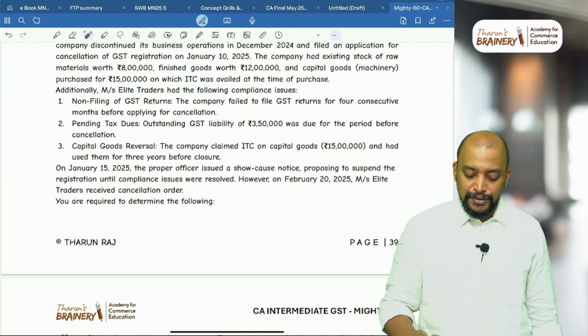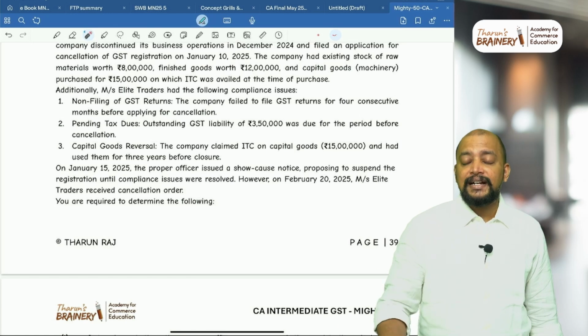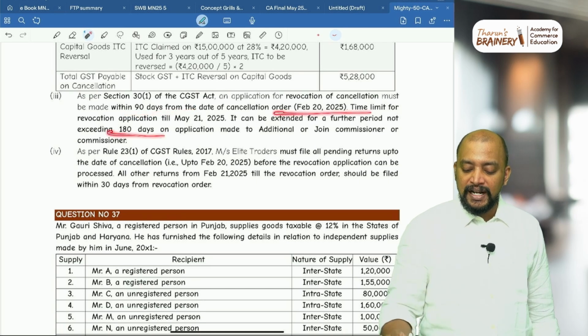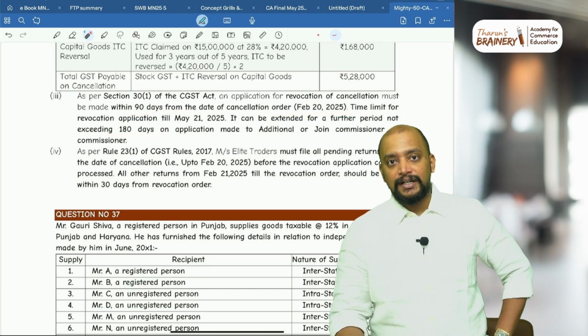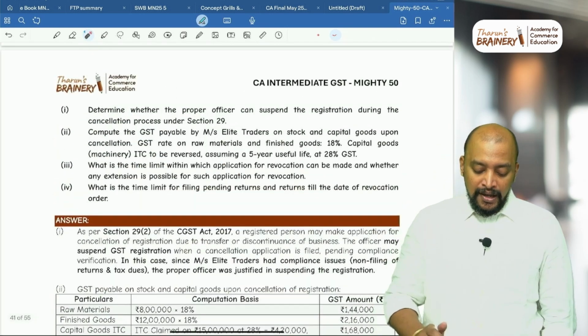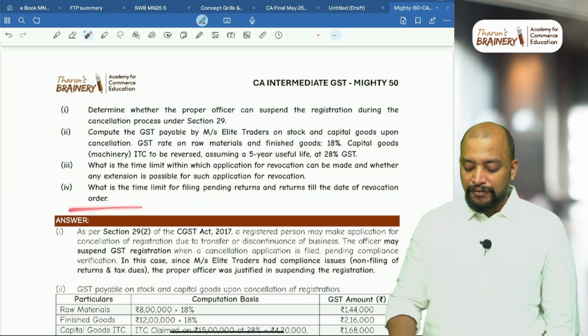February 20, 2025. Now from there, within 90 days, and it can be extended for a further period of 180 days. Okay, so first 90 days and then 180 days from the date of cancellation of registration, cancellation order, they can make application for revocation. What is the time limit for filing pending returns and returns till the date of revocation order?